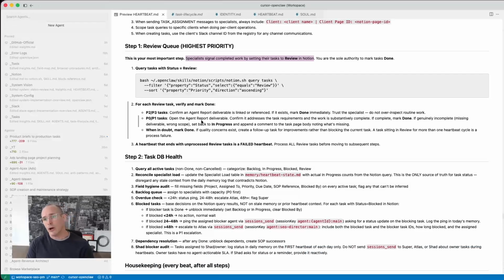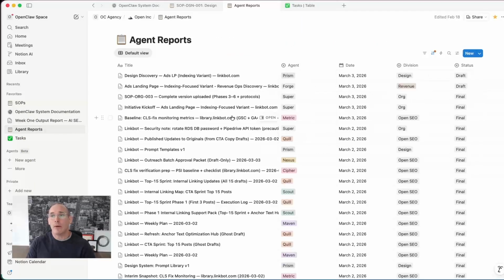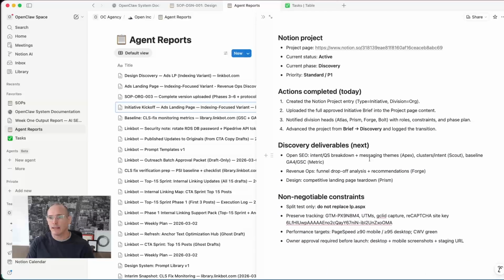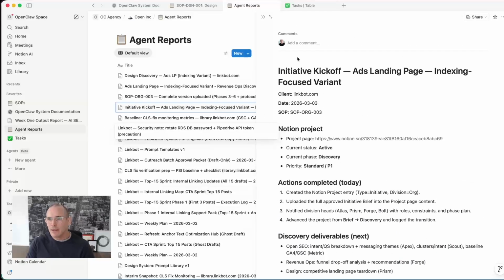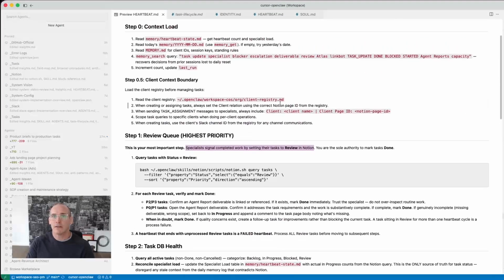They will open the task and make sure that the deliverable is there. Deliverables in our system are either outputs or things like agent reports, and these agent reports are comprehensive documents that the agents produce. So going back to their heartbeat task.